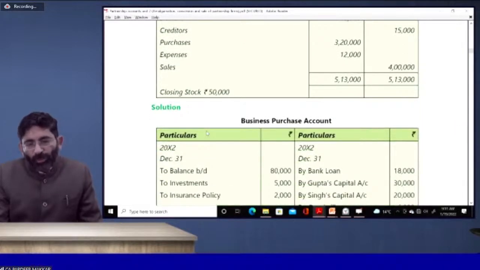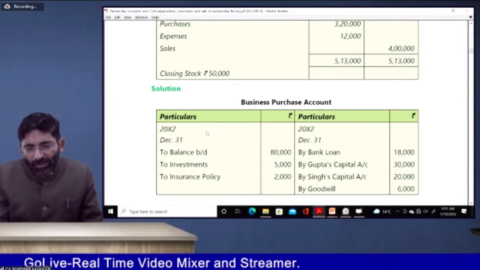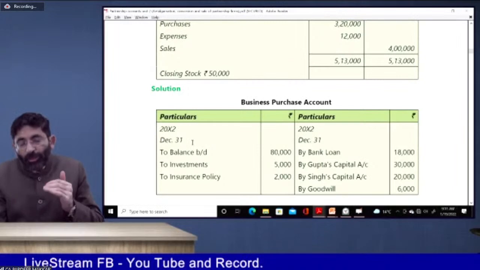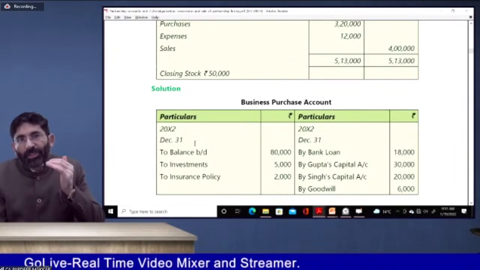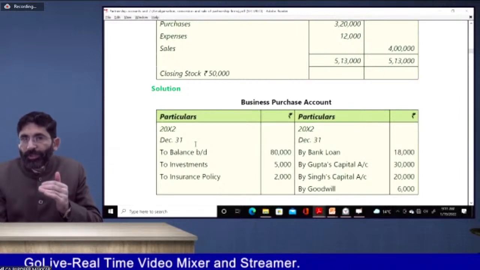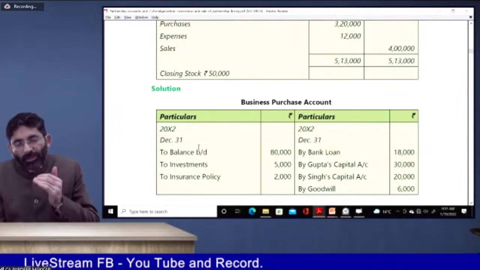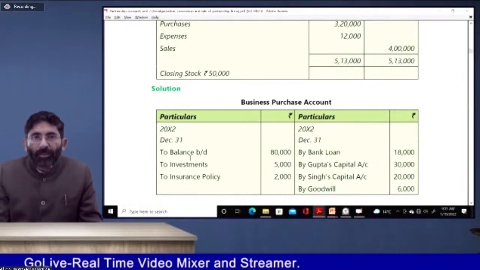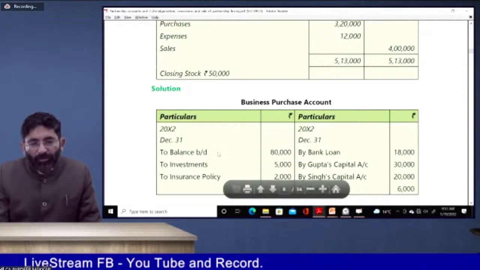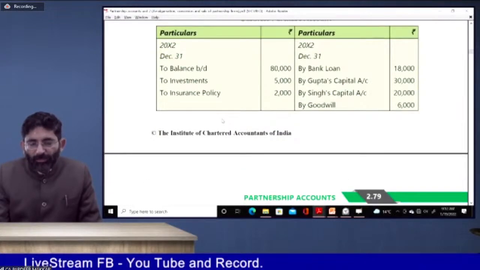So how to do that? Very simple, very easy. Let's understand that we should keep in mind the concept of partnership, which we have done in admission, retirement, death, and change in profit sharing ratio. That will help us now. We should also have the memory of amalgamation with us, because amalgamation is also done by us. So accordingly, we will do that. It's very easy, very simple.